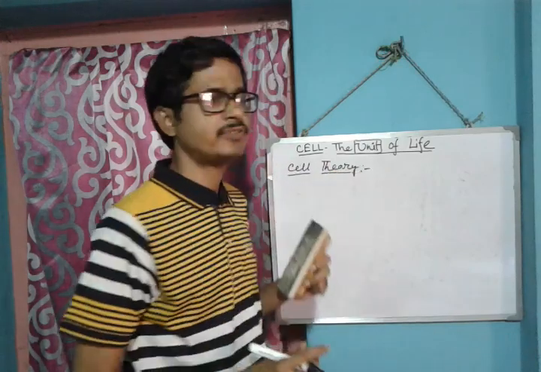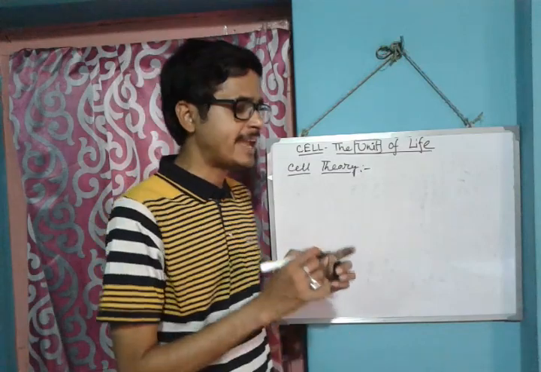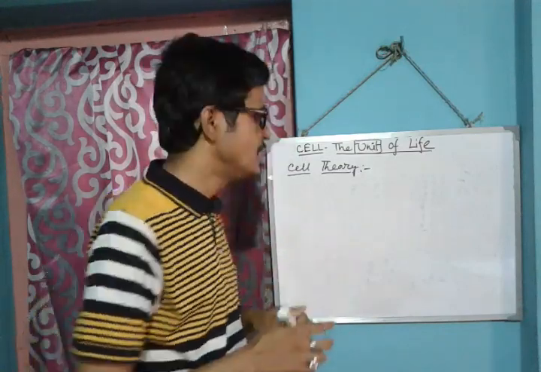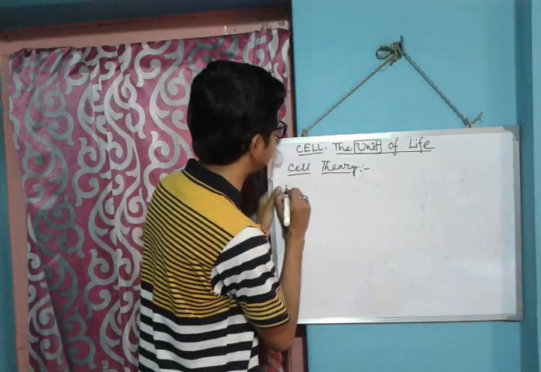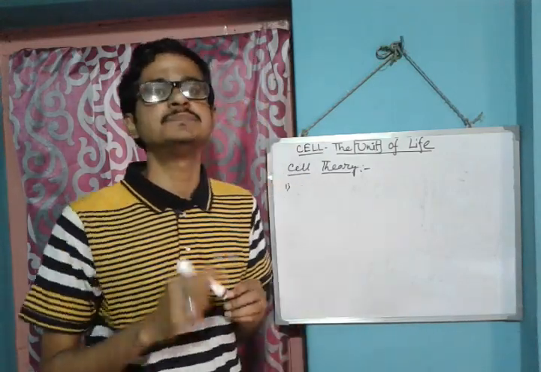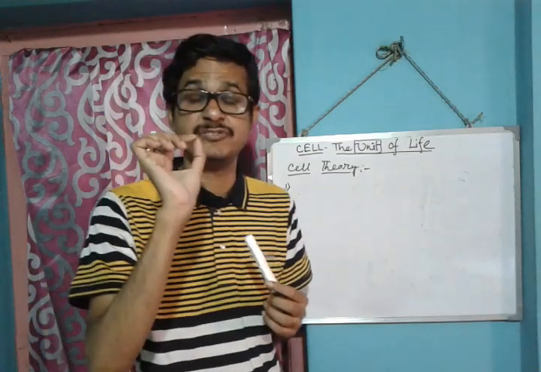Okay. Now, cell theory. Cell theory was first proposed by three scientists: Schleiden, Schwann and Virchow. Number one, all living organisms are made up of cells. Very, very important.